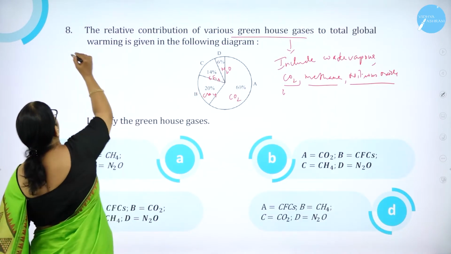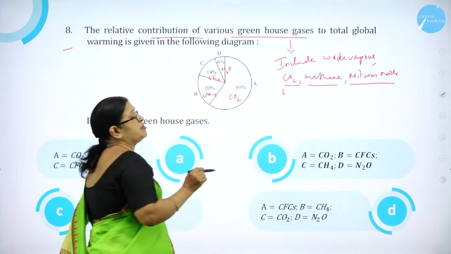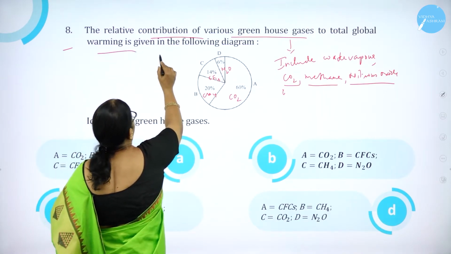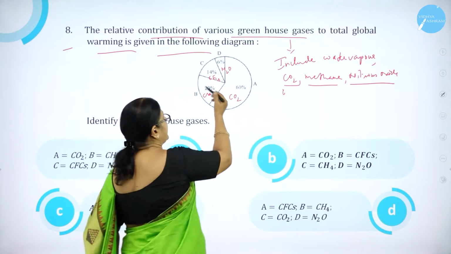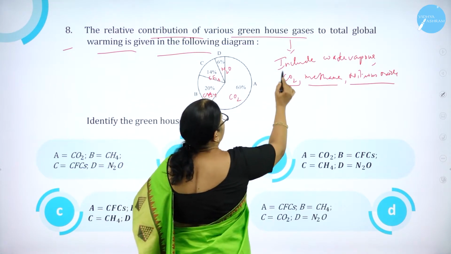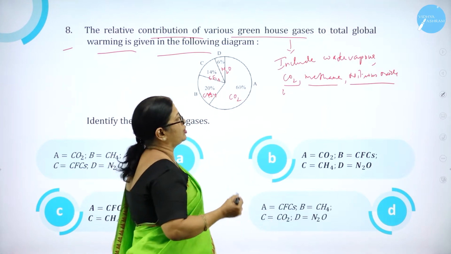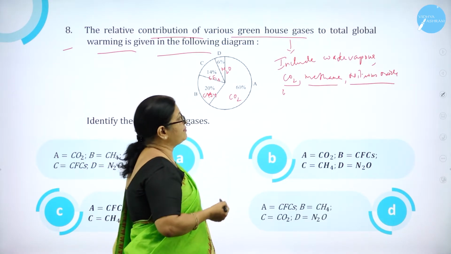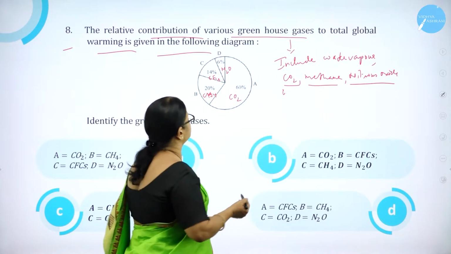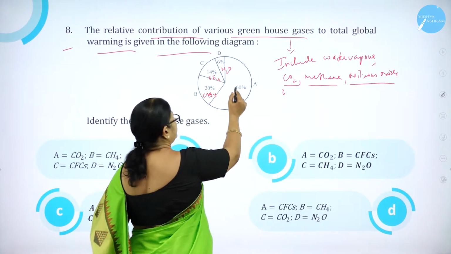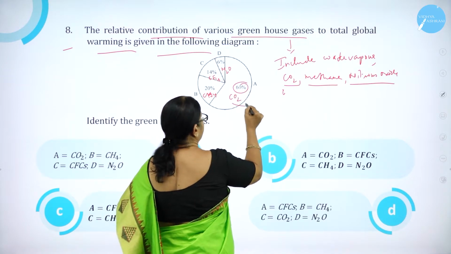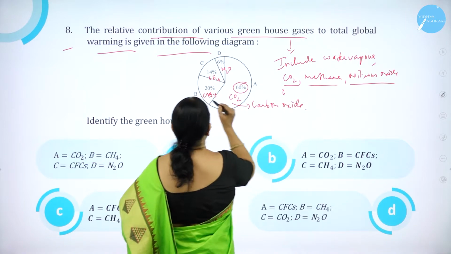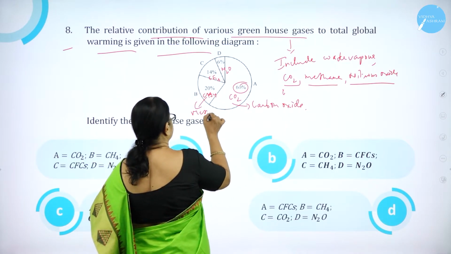Moving on to question number 8. The relative contribution of various greenhouse gases to the total global warming is given in the following diagram. You can see the diagram here. As you know, greenhouse gases include what? The main greenhouse gas is water vapor, then carbon dioxide, methane and nitrous oxide. So in this diagram, you find that 60% is carbon dioxide. Then 20% is methane.